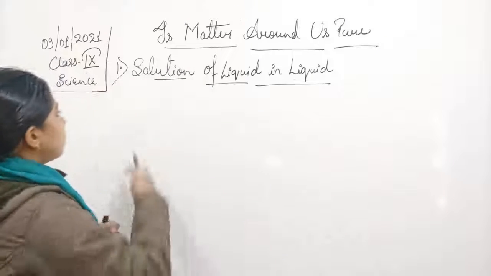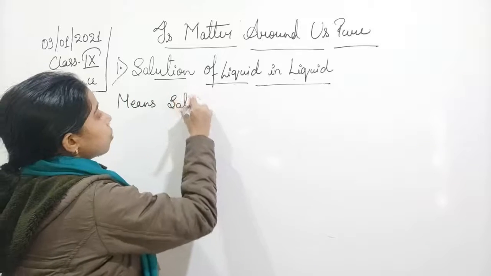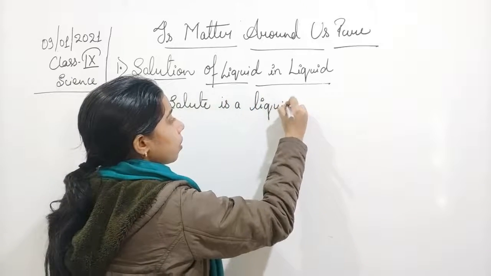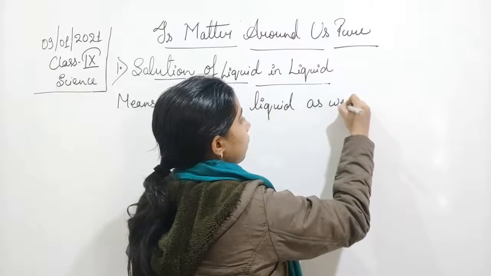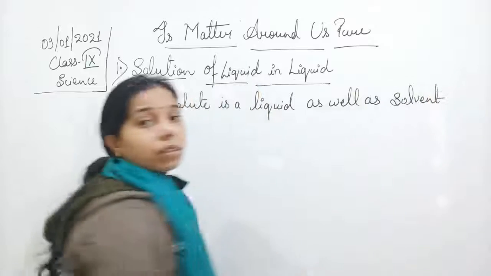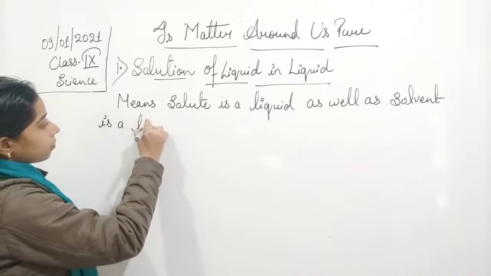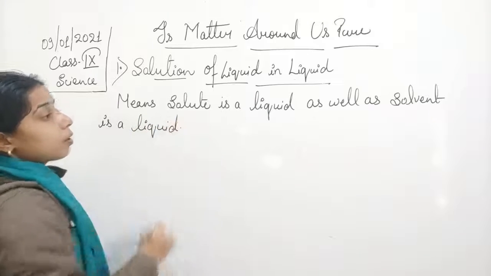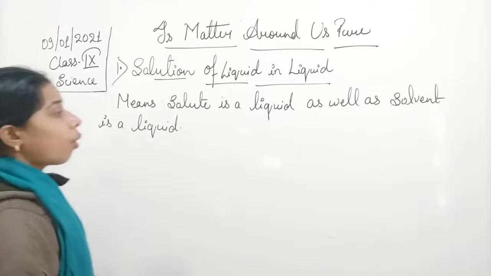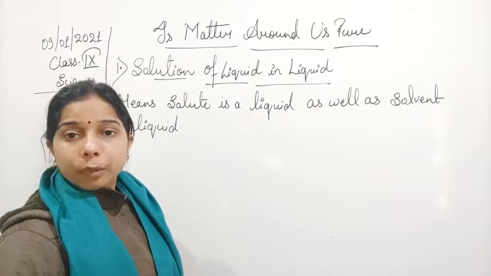So we can write it here: solute is a liquid as well as solvent is also a liquid. Okay, so solute as well as solvent is a liquid. So we can say that it is a solution of liquid and liquid.